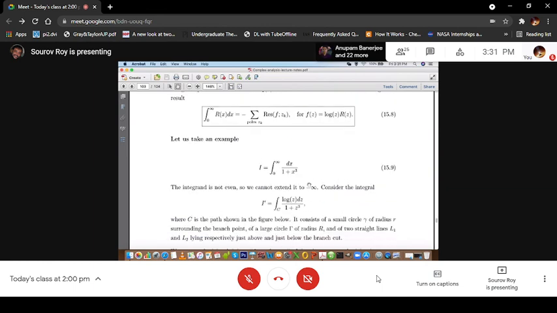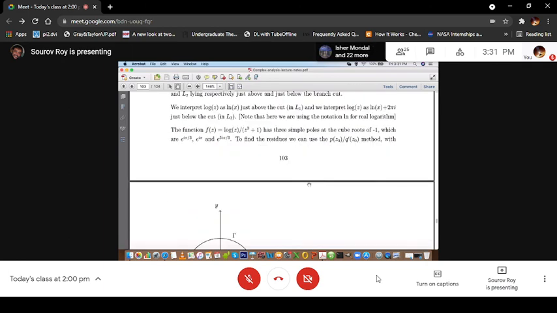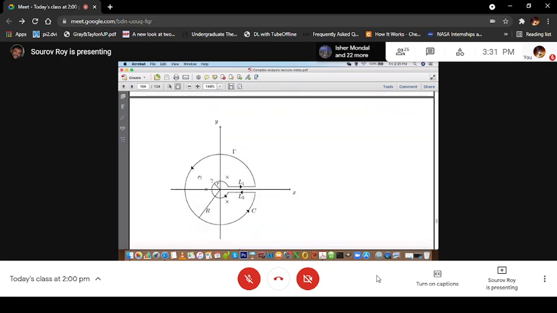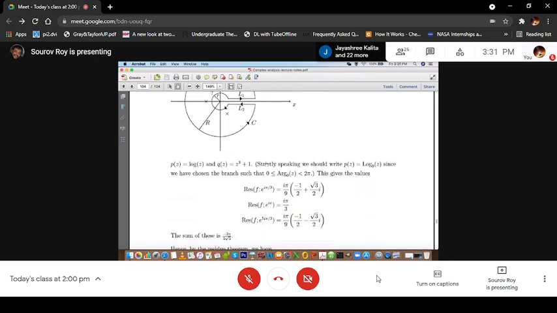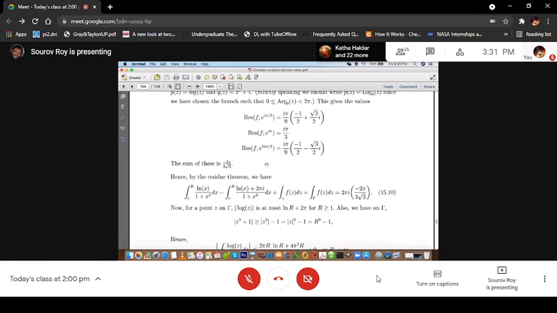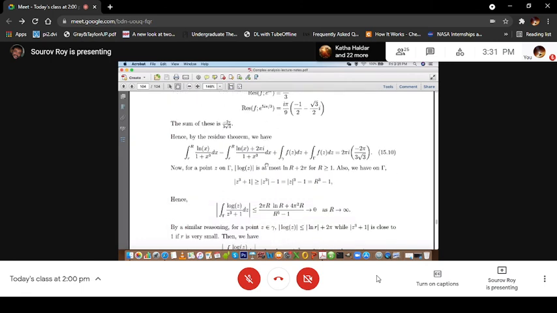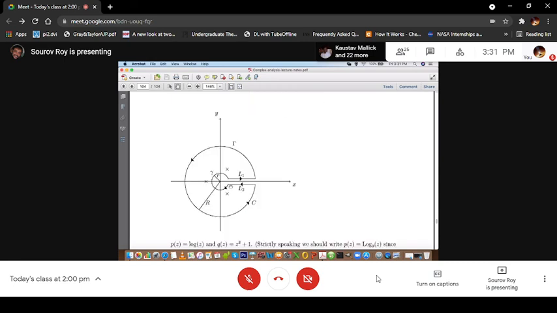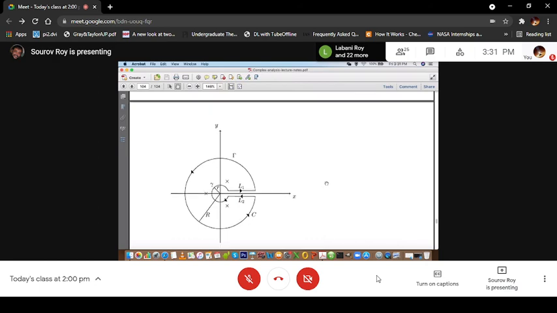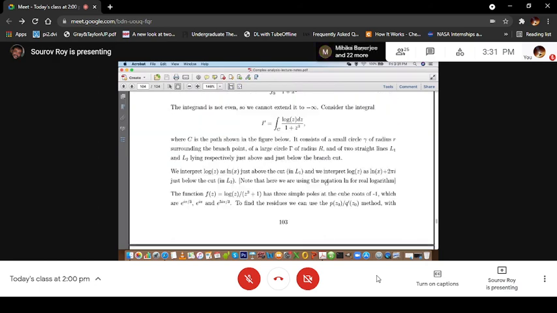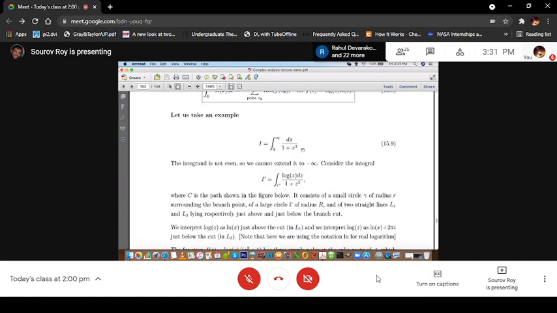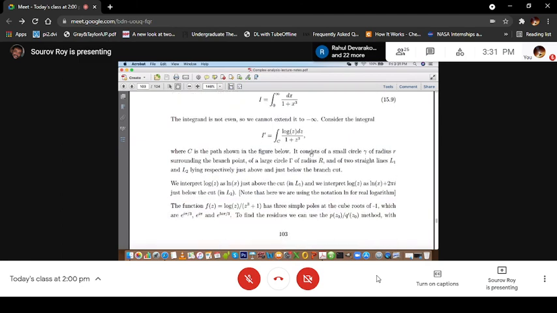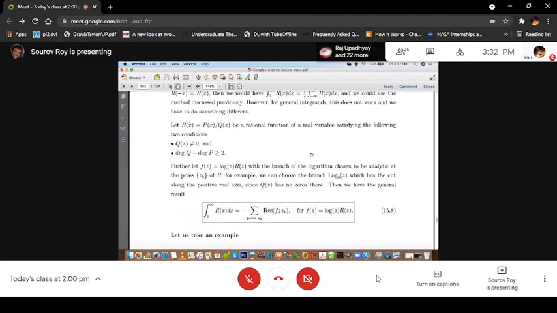This is described in this problem. Please go through this problem. It is described in all details, so there should not be any problem here. Same contour I have chosen here, the one I discussed. Algebra is a little bit more involved. And for log, you have to choose the branch cut along the positive real axis, and the rest is very clear. You can also look at this kind of function, the integration 0 to infinity dx by 1 plus x cube. This you have to remember.